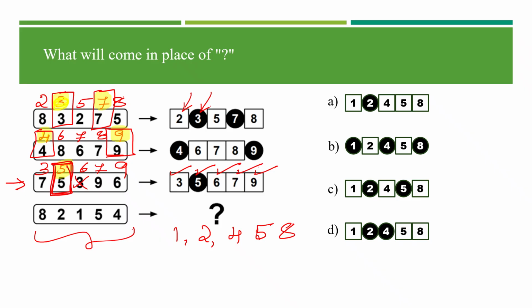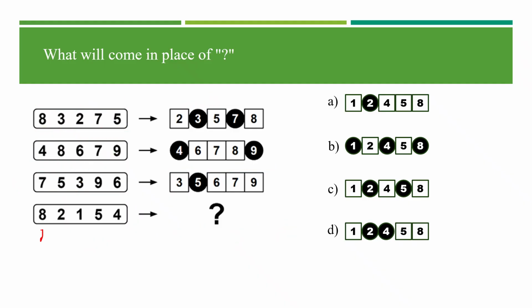Okay, in that case, if I have to note this down in ascending order, 1, 2, 4, 5, and 8. So 2 is in its position, 5 remains in its position. So 2 should be shaded and 5 should be shaded. The option is C. 2 is shaded and 5 is also shaded. In that case, option C is the right answer.